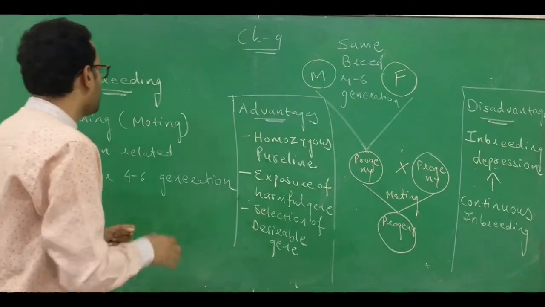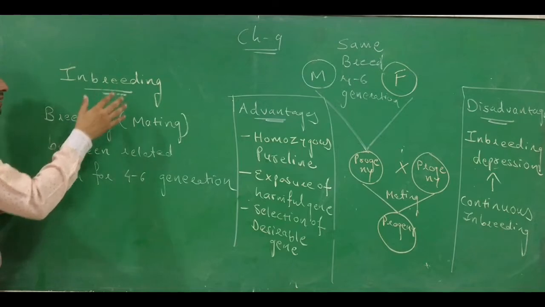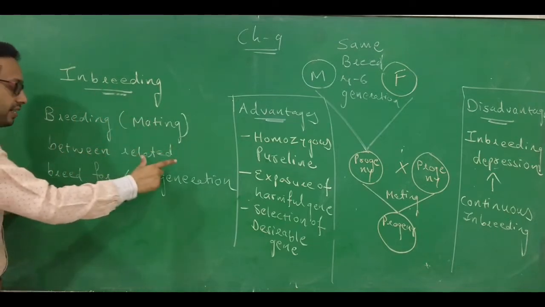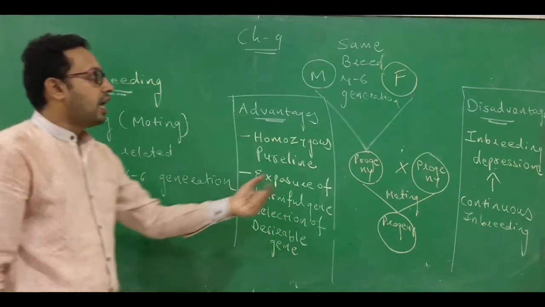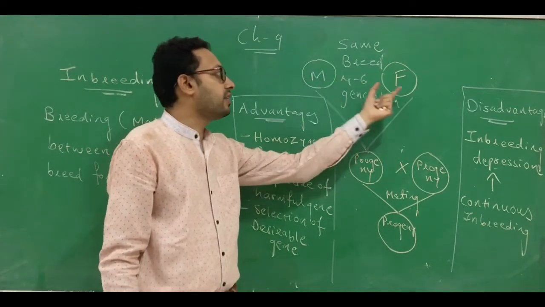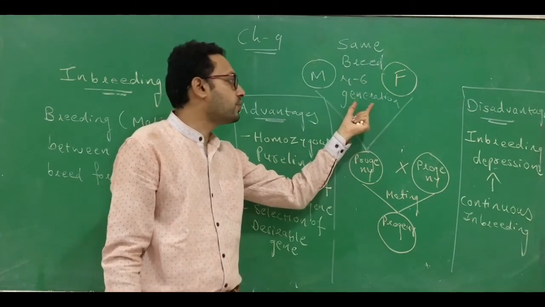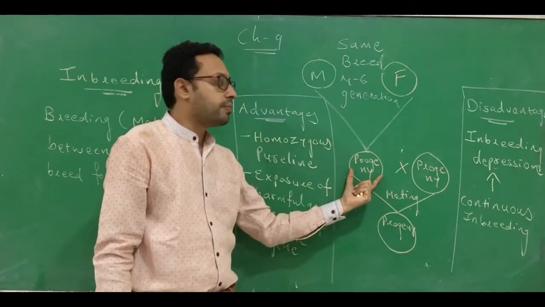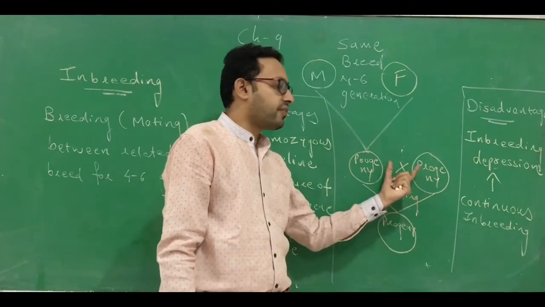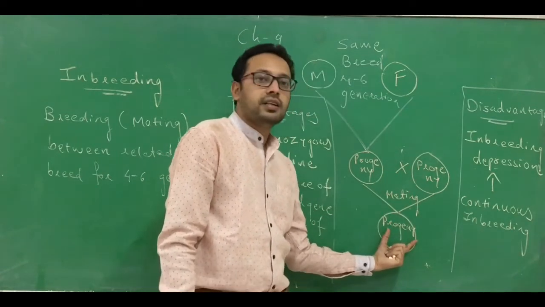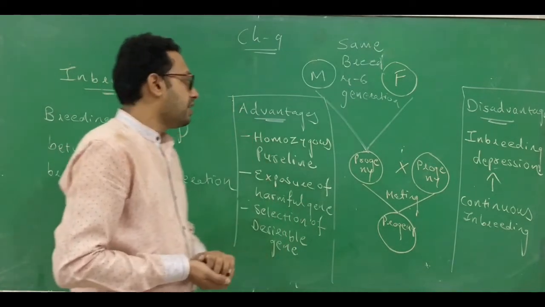So that's all about inbreeding. I again repeat, what is inbreeding? Inbreeding means breeding or mating between related breeds who have a common ancestor for 4 to 6 generations. How can you achieve this? One male is selected, one female of the same breed is selected, who have a common ancestor for 4 to 6 generations. A progeny is obtained, and from that the mating occurs, and the one progeny that is selected is used for further inbreeding.